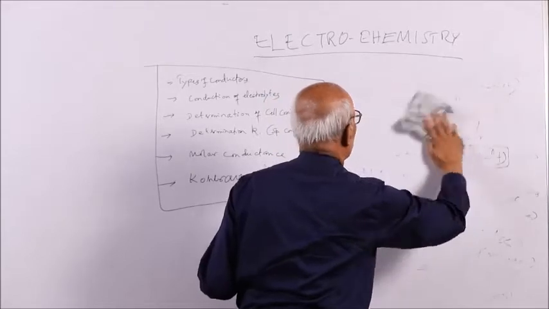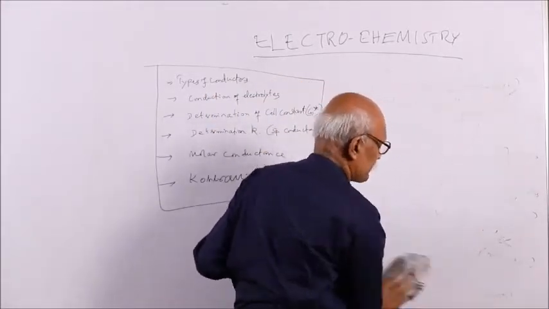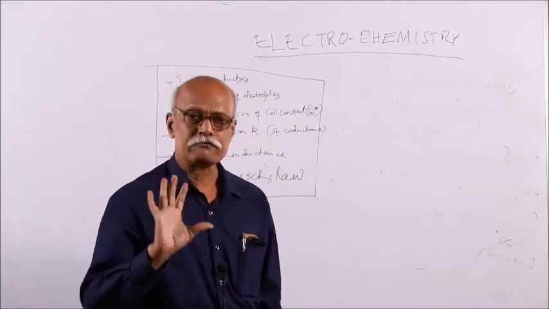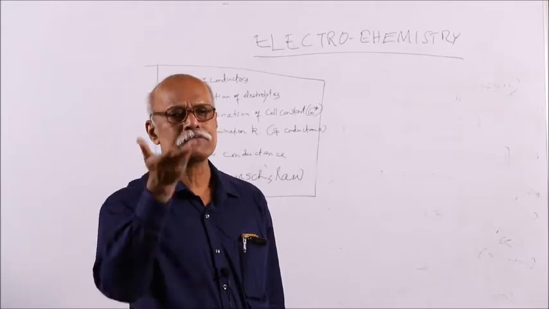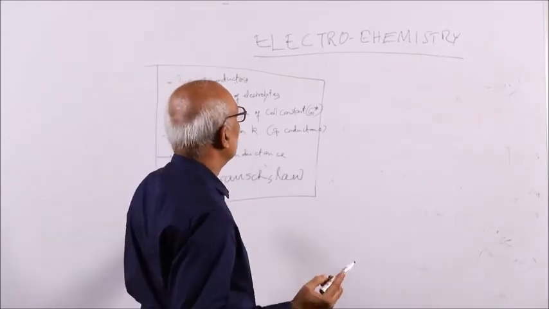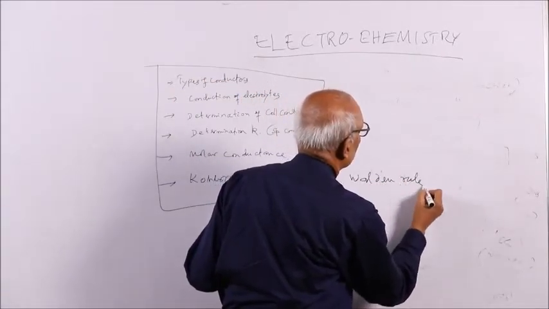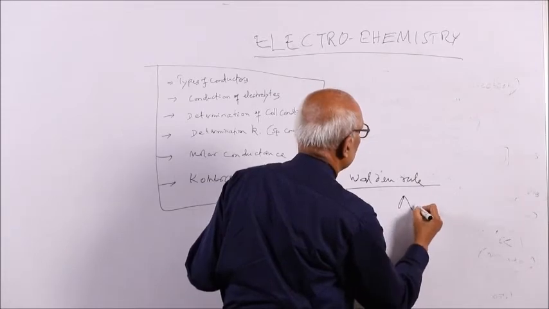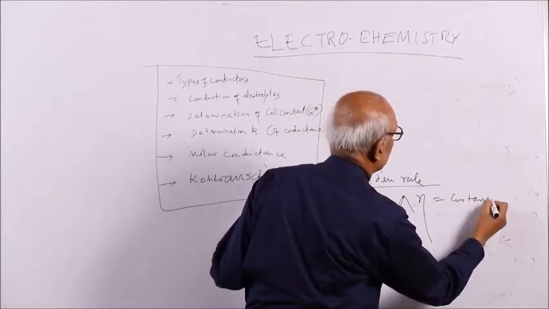Suppose you take sodium chloride aqueous solution and put some glycerol into it. Naturally the viscosity of the solution increases. As the viscosity increases, the conductance decreases. That you can also prove by Walden rule: lambda into viscosity coefficient is a constant.